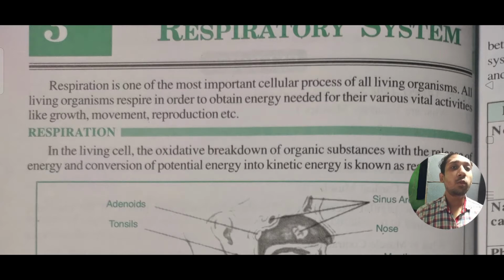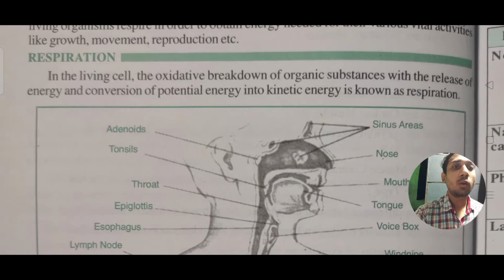Respiration is one of the most important cellular processes of all living organisms. All living organisms respire in order to obtain energy needed for their various vital activities like growth, movement, reproduction, etc. So respiration is very important for energy purposes. It will give us energy for doing the activities, as I had already told you. So let's see how it works.